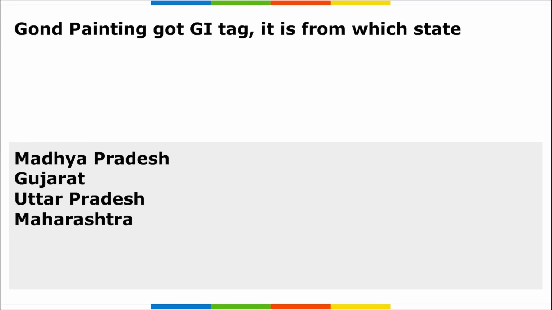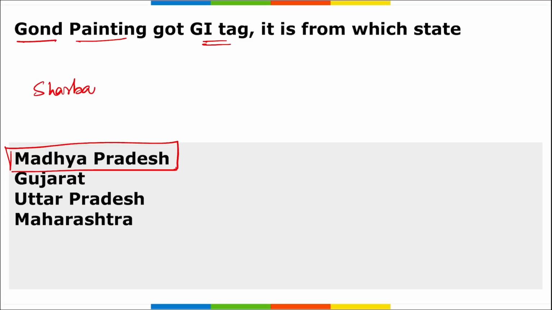Next, Gond painting got the GI tag. It is from which state? See, Gond painting. First of all, remember Gond painting, it got a GI tag, and it is from which state? It is from Madhya Pradesh. Apart from Gond painting, Sharbati rice or Sharbati wheat. This Sharbati wheat also got the GI tag, and it is also from which state? It is from Madhya Pradesh.